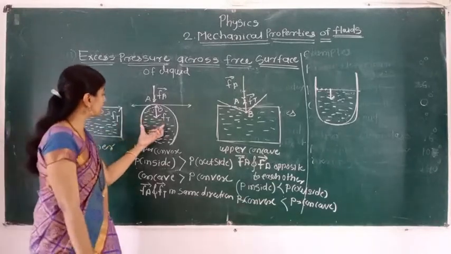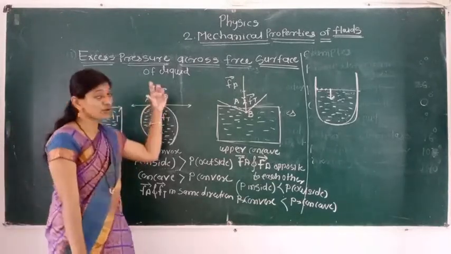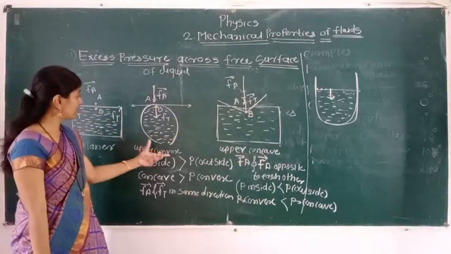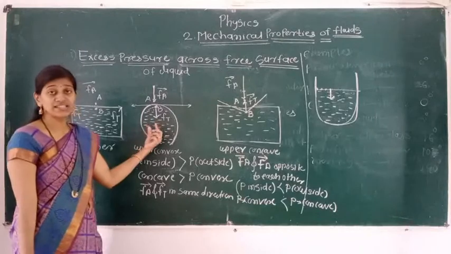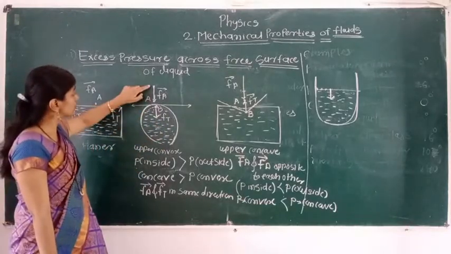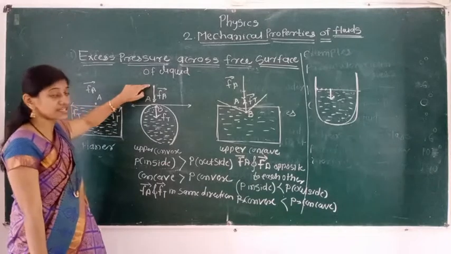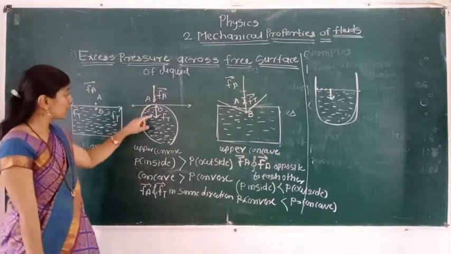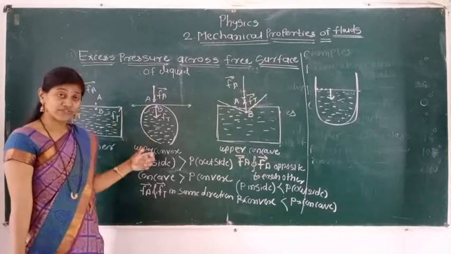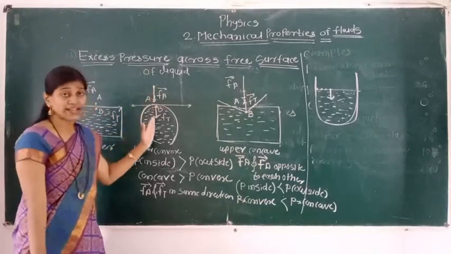If we discuss the next case, by watching from above, the shape is an upper convex shape. So inside the liquid, its shape is concave shape. So in this case, the force due to atmospheric pressure is directed vertically downward. The resultant force on molecule B due to surface tension is also directed downward.